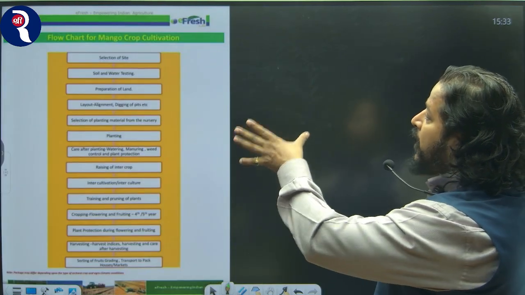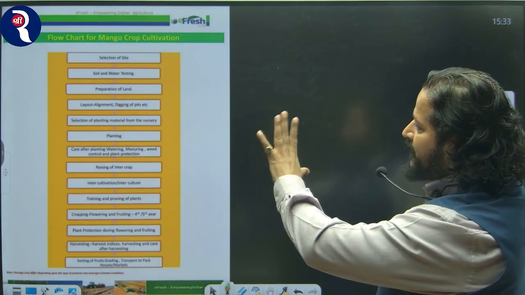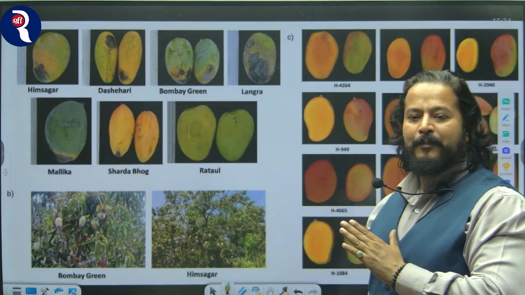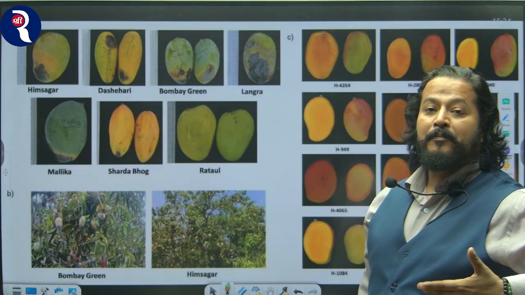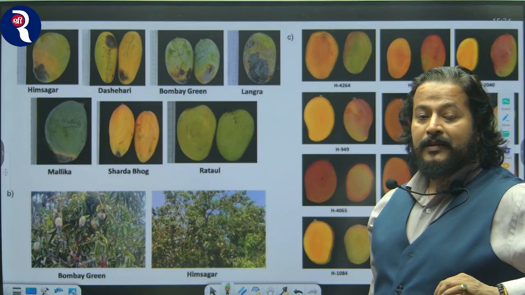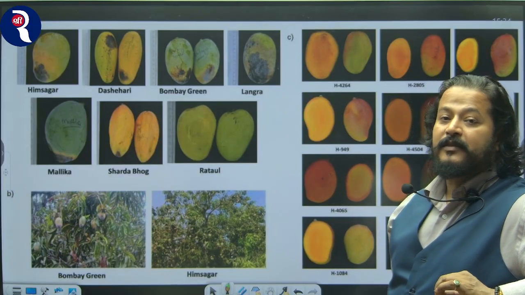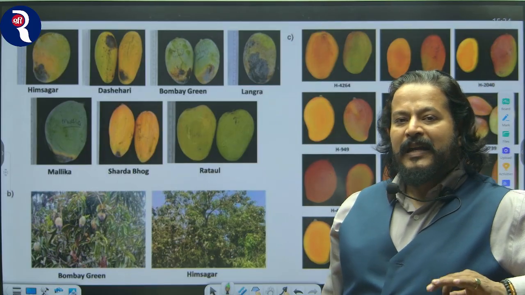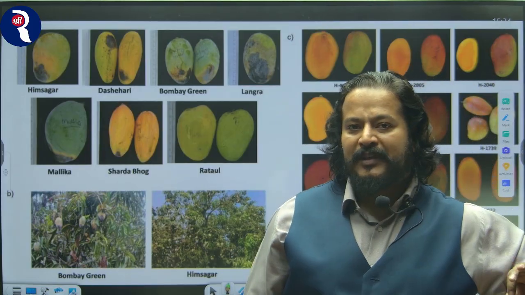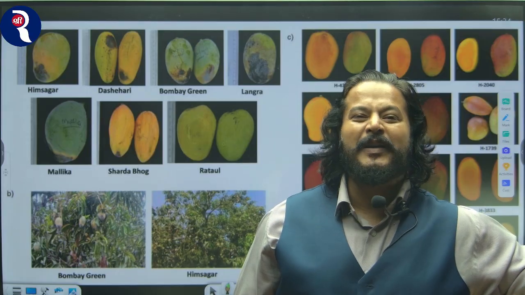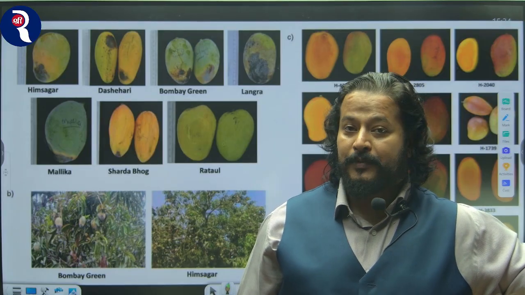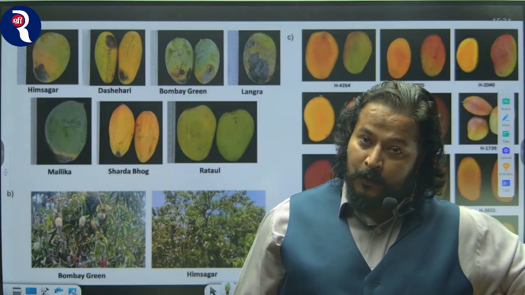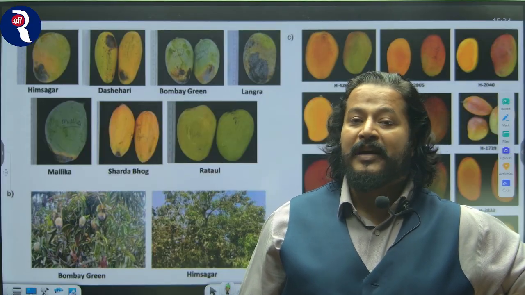This is the flow chart of mango crop cultivation: selection of site, soil and water. Look at this one. This is the impact of climate change on mango. Now this particular crop is very sensitive to any kind of climate change. 1% of change in temperature will lead to 11% reduction in crops. So just imagine 1% of temperature rise will lead to 11% of crop reduction.